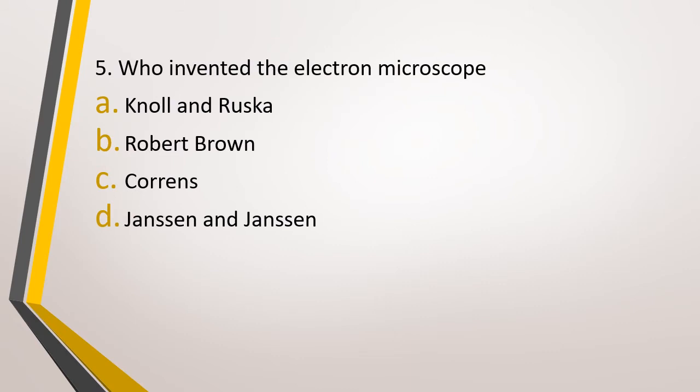Question number 5. Who invented the electron microscope? Option A, Knoll and Ruska, option B, Robert Brown, option C, Correns, or option D, Jensen and Jensen. Who invented the electron microscope? The correct answer is option A, Knoll and Ruska.